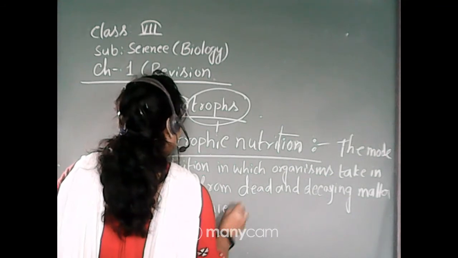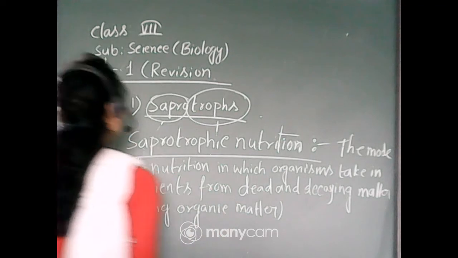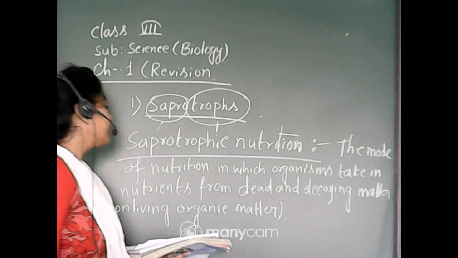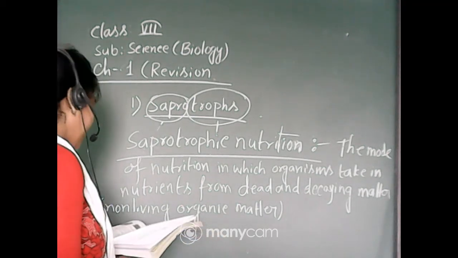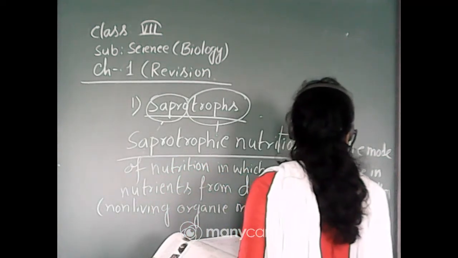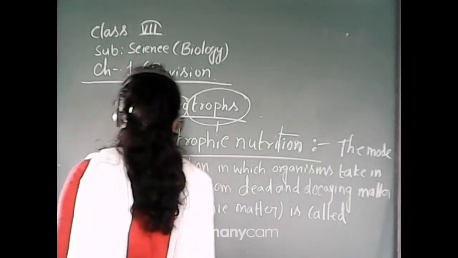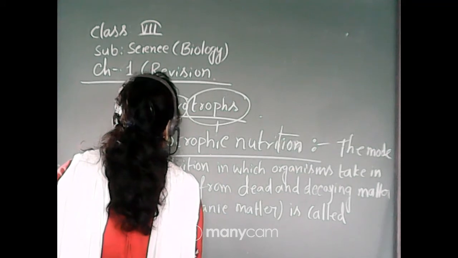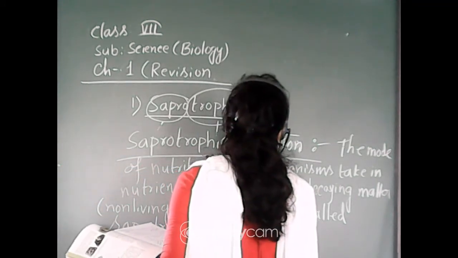So the mode of nutrition in which organisms take in nutrients from the dead and decaying matter or non-living organic matter is called saprotrophic nutrition.